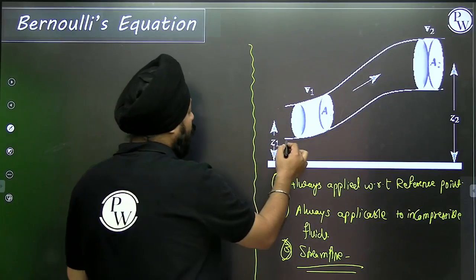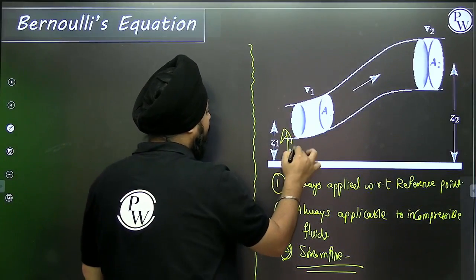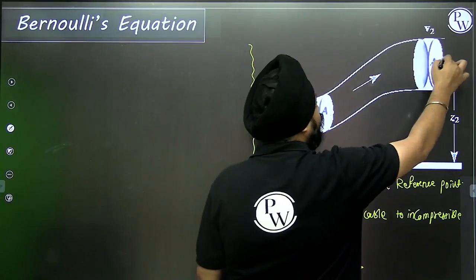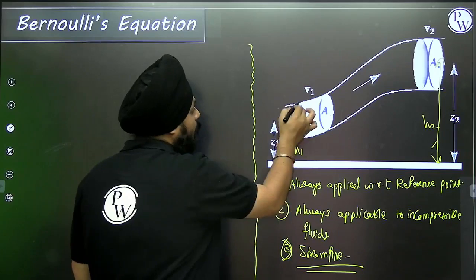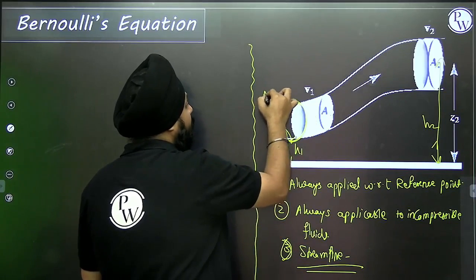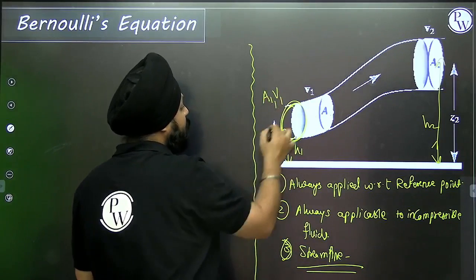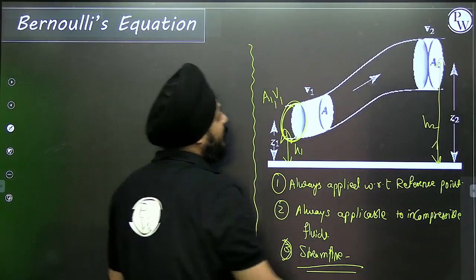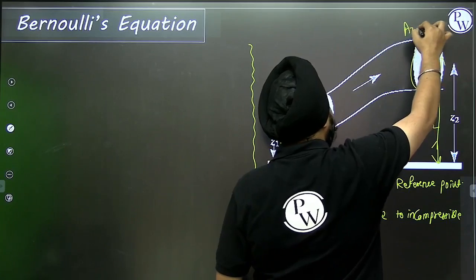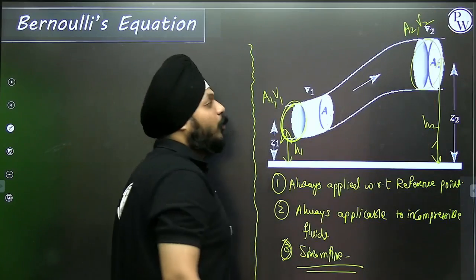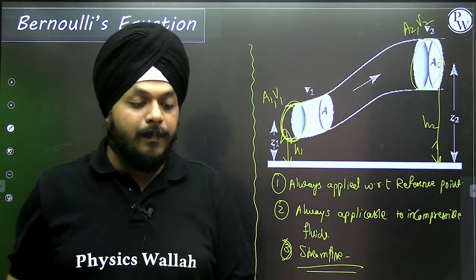This is the bottommost part, which is at height h1. This is the topmost part, the terrace, at height h2. The cross section of the bottommost part is A1. At this position the fluid is moving with velocity v1. The cross section of the topmost part is A2. At that point the fluid is moving with velocity v2.